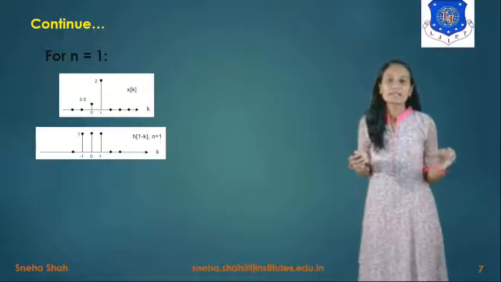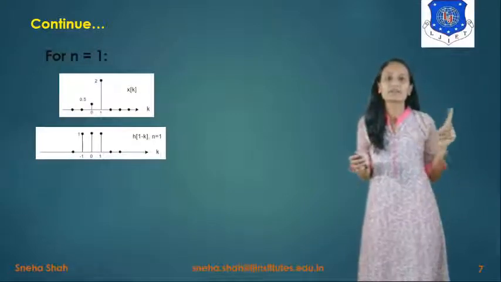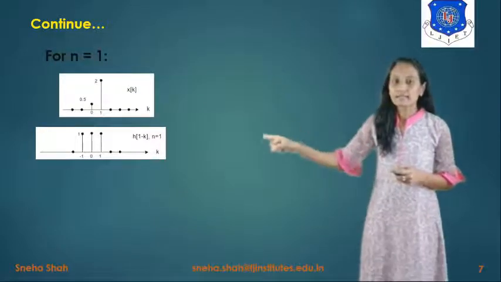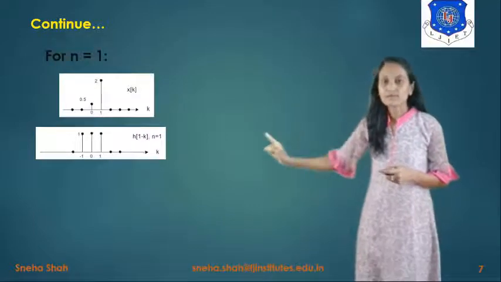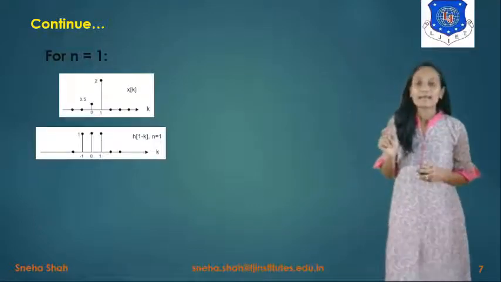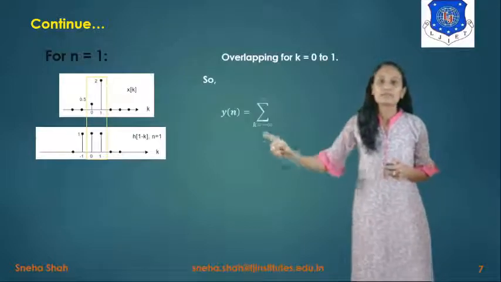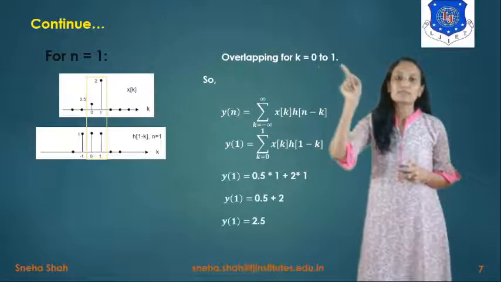In every shifting operation, we shift the signal toward the right side by a factor of 1. Now you can see that these two signals overlap for k equals 0 as well as for k equals 1, so the overlapping region will be between 0 and 1.